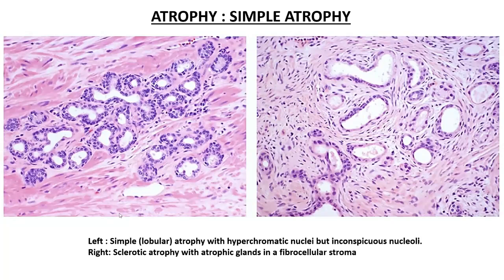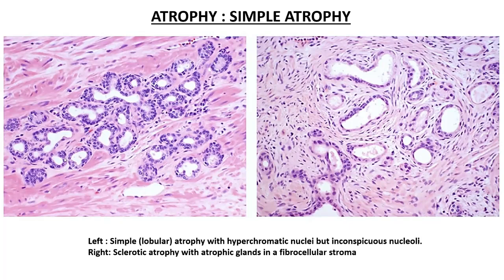Now, this is a simple lobular atrophy wherein you see that the glands, which are usually complex and large, with the acinar cells showing abundant vacuolated cytoplasm and being thrown into papillary infoldings, that is completely gone. Rather, it is replaced by a lobulated collection of small glands wherein the cells lining the glandular lumen have very scanty cytoplasm, resulting in an atrophic appearance.